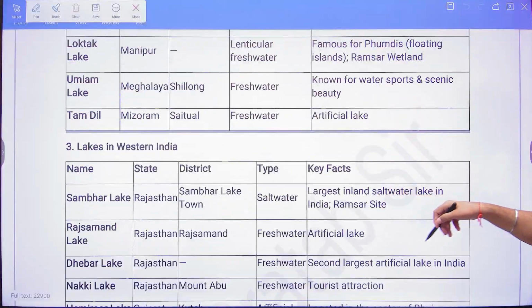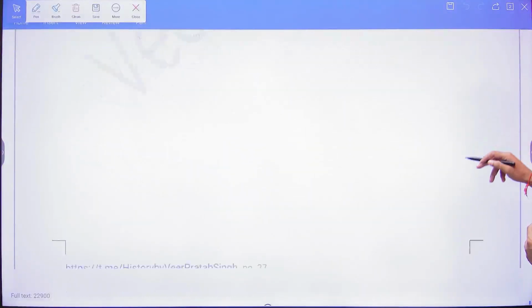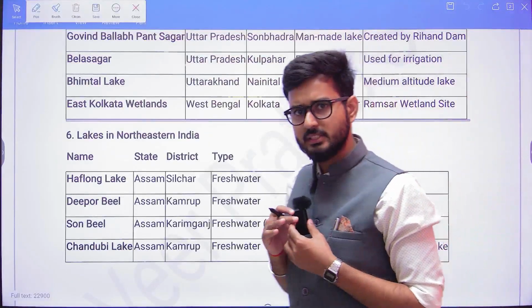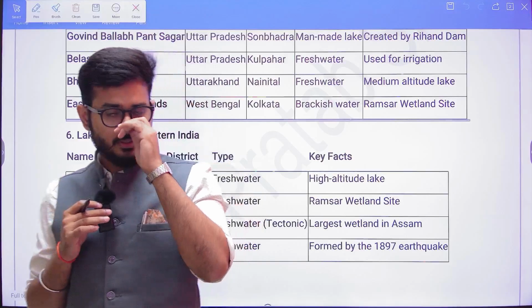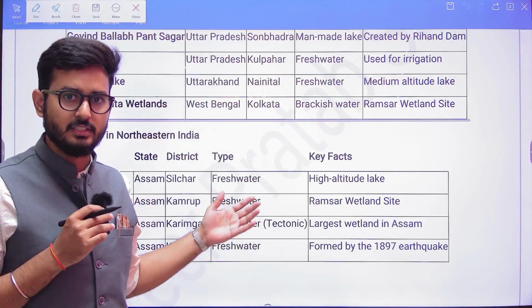So you can learn these lakes, because I have provided it in a very simplistic manner so that you do not have to struggle so much in understanding this format.